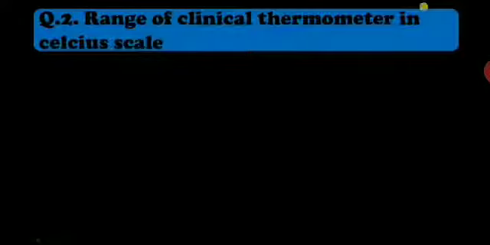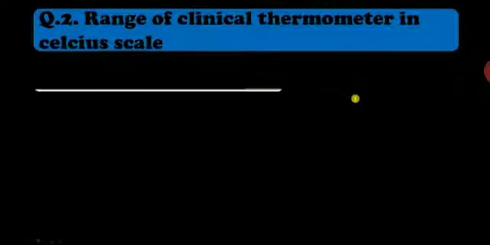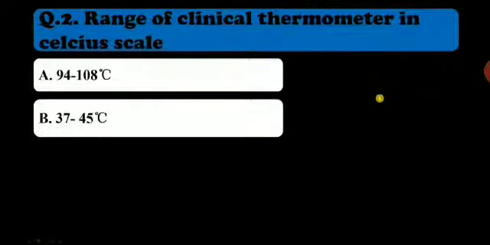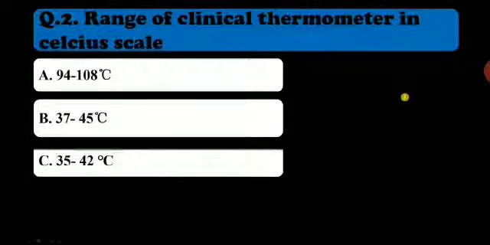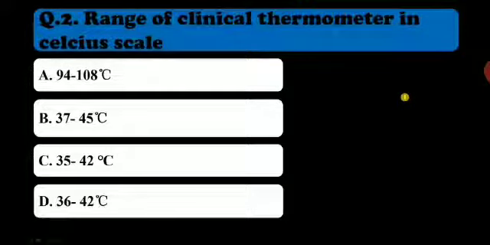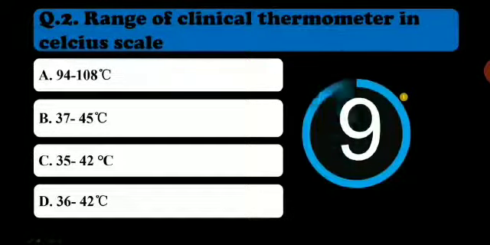Okay, so now next: range of clinical thermometer in Celsius scale. We should know the range. A, 94 to 108 degrees Celsius; B, 37 to 45 degrees Celsius; C, 35 to 42 degrees Celsius; D, 36 to 42 degrees Celsius. So your time starts now.